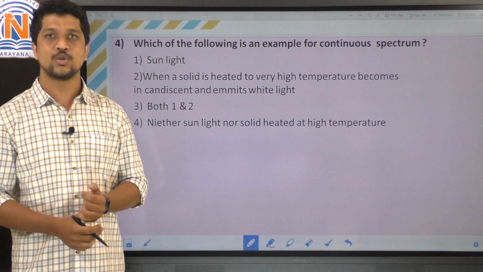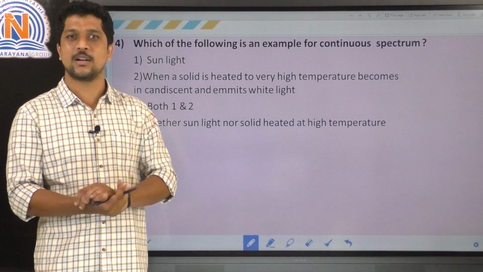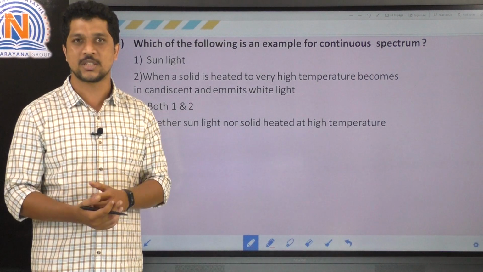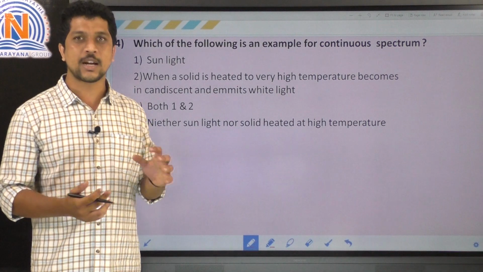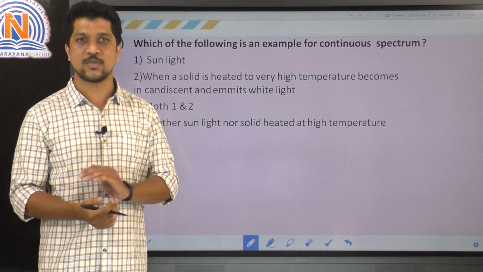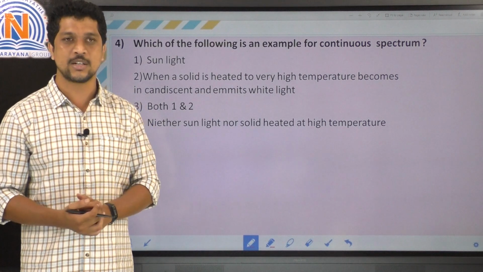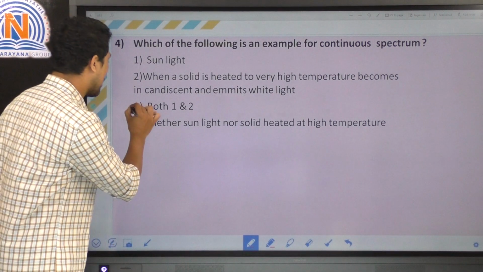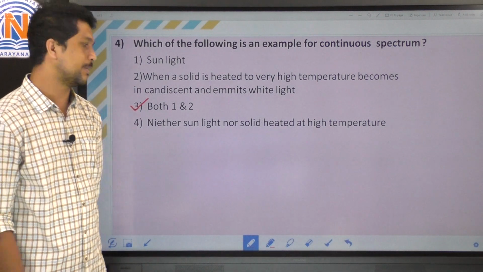white light. Whenever the white light enters the prism, it splits into 7 different colors. That phenomenon is called dispersion, right? So that will show the continuous spectrum. So the correct option is sunlight, as well as a solid heated to high temperature, which can emit white light. So the correct option is the third option. Clear? Let's move on to the next question.